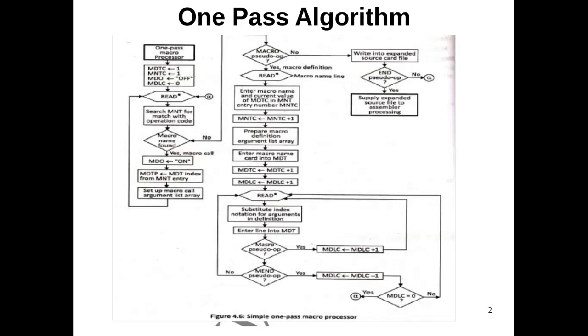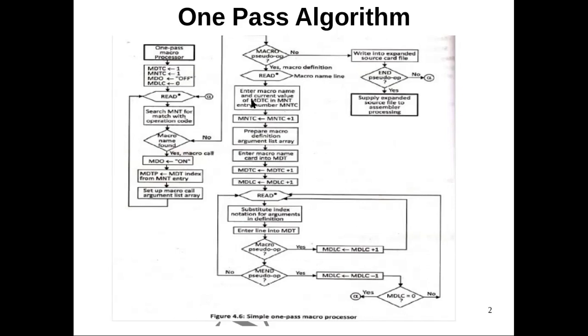One-pass algorithm allows us to implement macro definitions within macro definitions because here both macro definitions and macro call expansions are happening at the same time. Here is the flowchart for the one-pass algorithm.